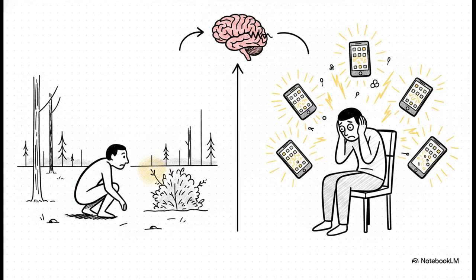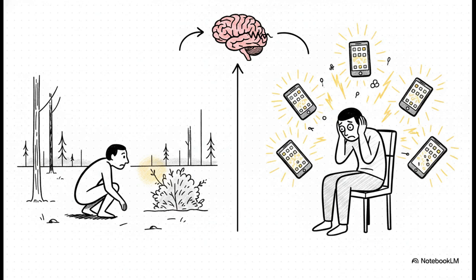Picture the human brain standing on the edge of a vast, silent forest thousands of years ago. Every little rustle in the grass, every glint of light, those were absolutely crucial signals that meant the difference between survival and extinction. Our ancient wiring was literally forged in a world of absolute scarcity to obsessively seek out those survival signals. Now fast forward to right now.